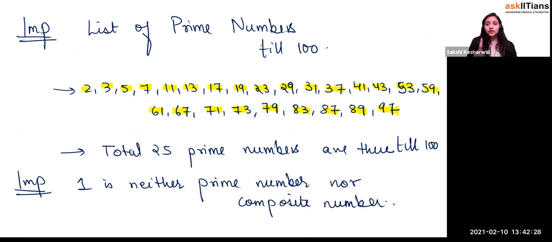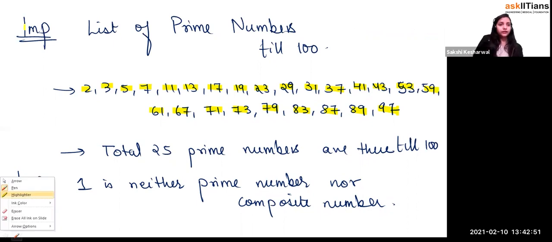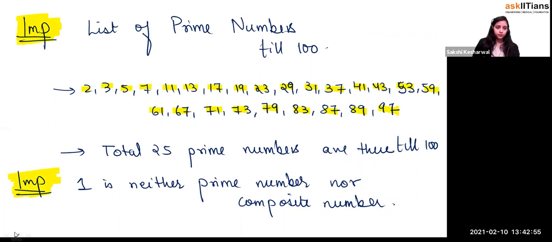We never say that 1 is a prime number. 1 is neither prime nor composite, just as 0 is neither positive nor negative, because we cannot give a proper definition to 1 here. If we consider it prime, then it cannot be composite, and if we put it in composite, it cannot be prime. So 1 is neither a prime number nor a composite number. Please, this is really, really important. I'll highlight this in the notes.